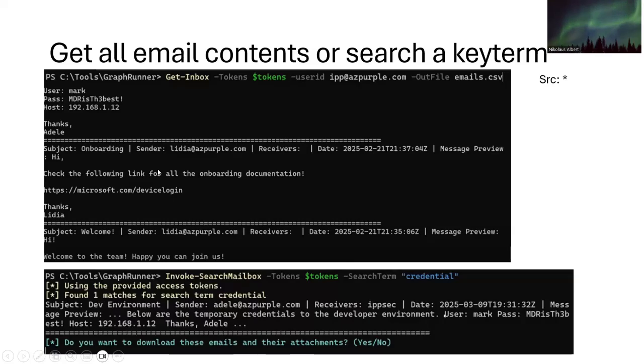A certain key term can also be searched in the victim's mail account. In this case, the threat actor wants to search the term credential, and if it exists in the victim's account, it will be shown as in this picture.